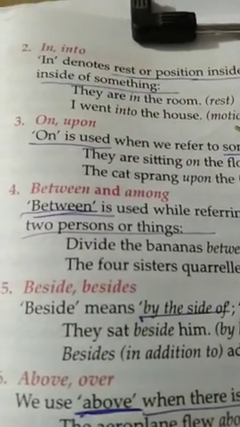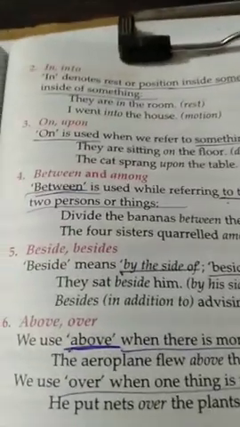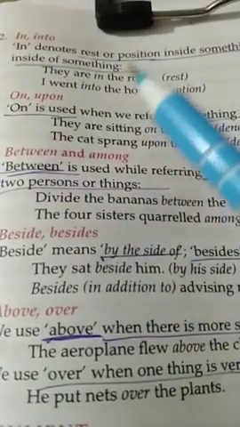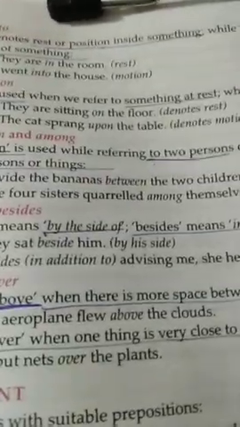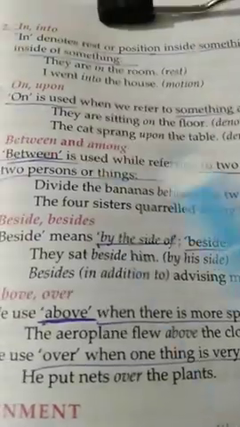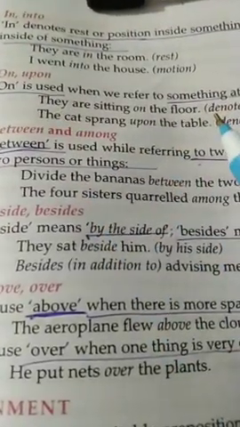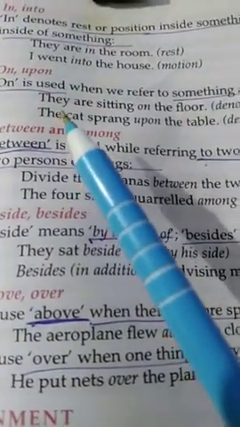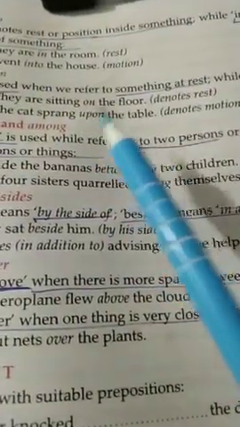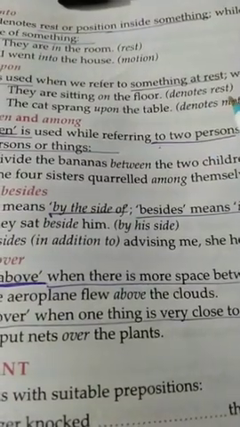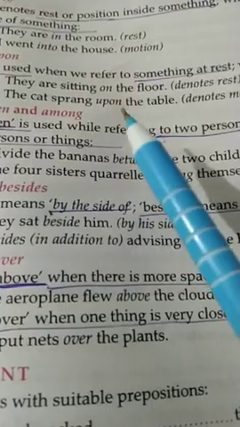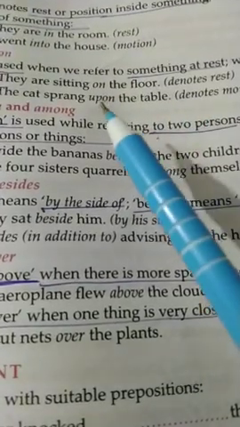It is motion. Alright. Next one is on and upon. On is used when we refer to something at rest, and upon when something is in motion. See the example, they are sitting on the floor. It denotes rest. The second one is, the cat sprang upon the table. Upon denotes motion here.